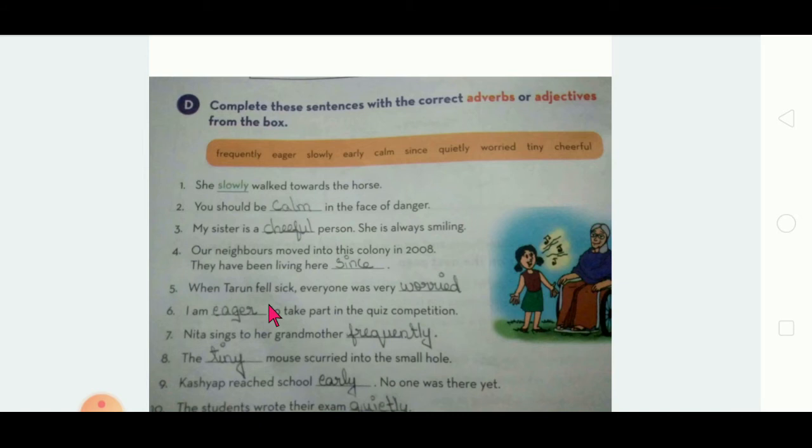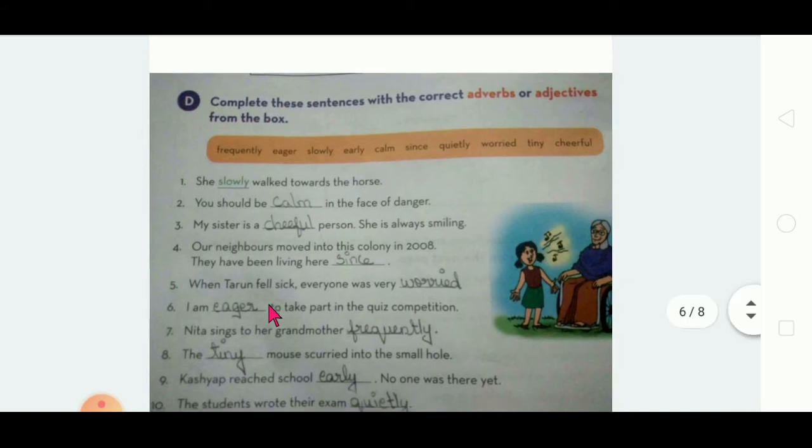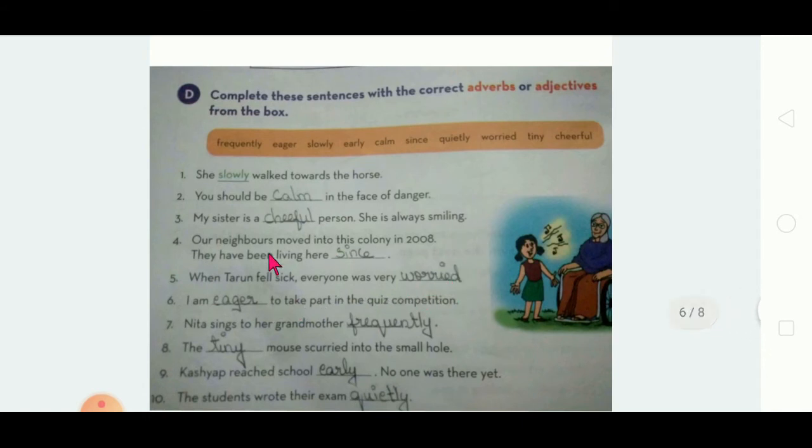Excuse me, I am not pronouncing wrong. I know here it is given as fell, but I am explaining you in another verb, in another form. That's why I am changing the verb here, right? So when he was sick, everyone was worried. So worried is an adjective.